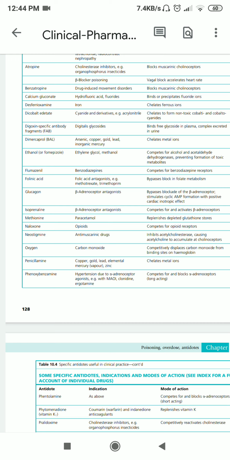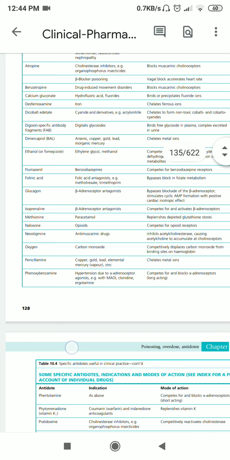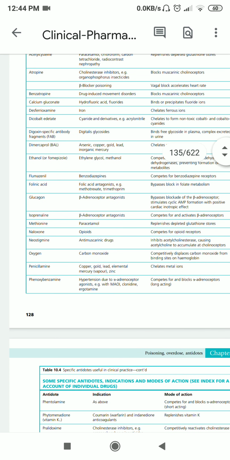Then again, if there is heavy metal poisoning such as copper, gold, lead, elemental mercury and zinc, etc., in this case penicillamine is given. So this penicillamine is going to bind with these heavy metals and eliminate them from the body.